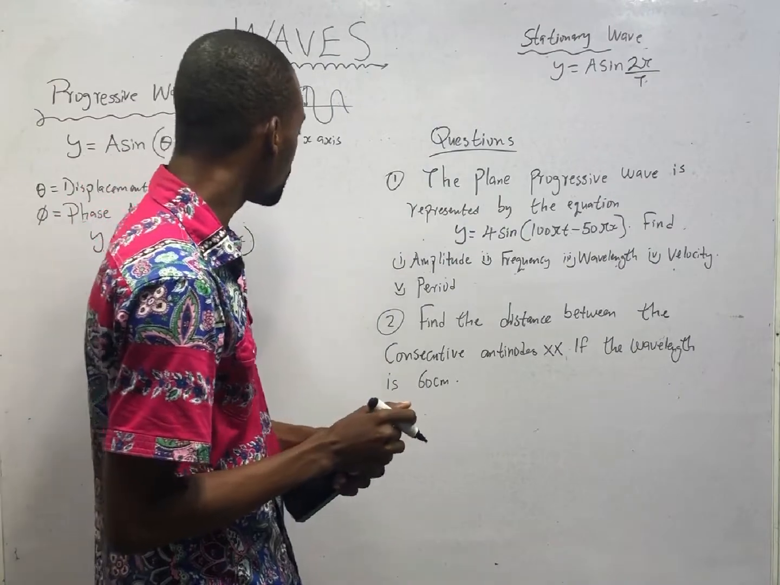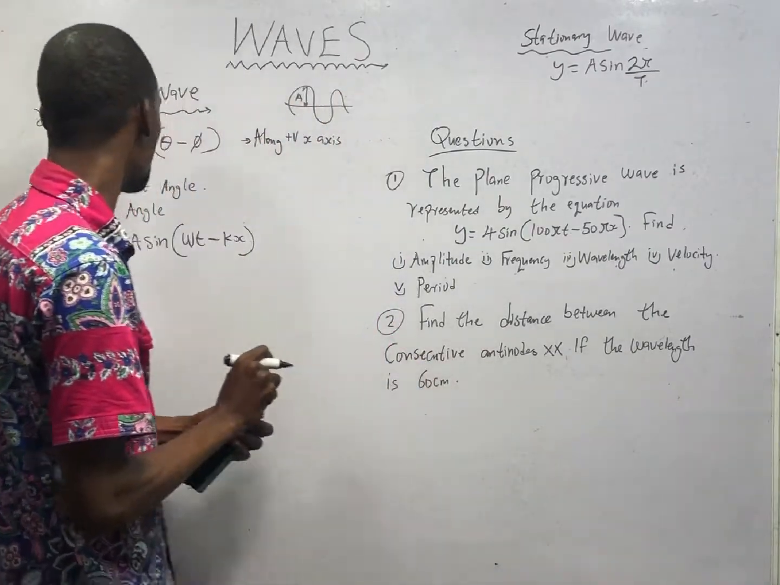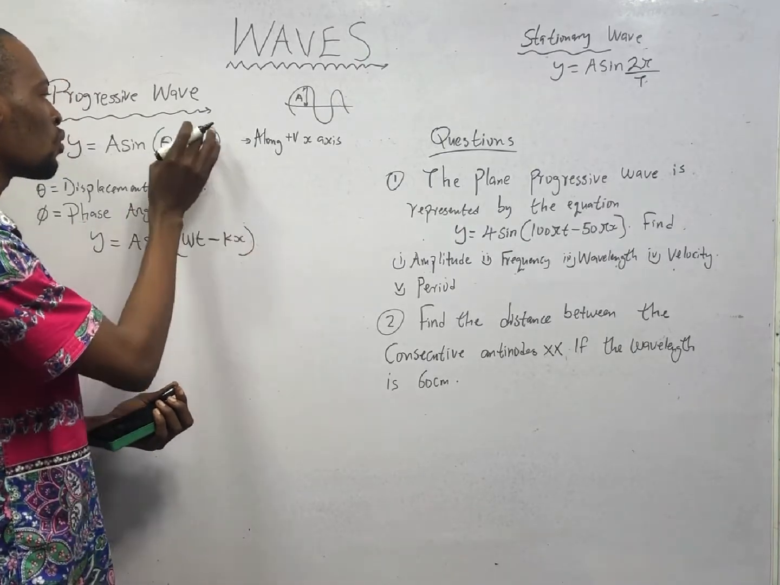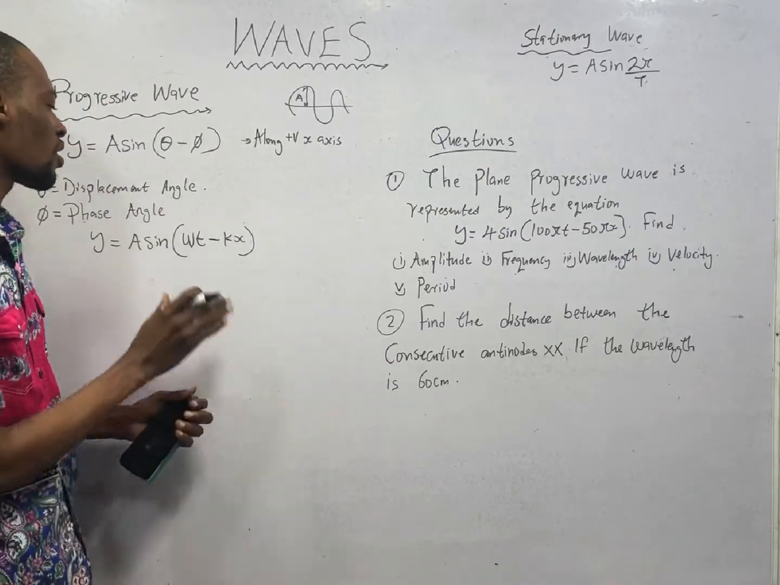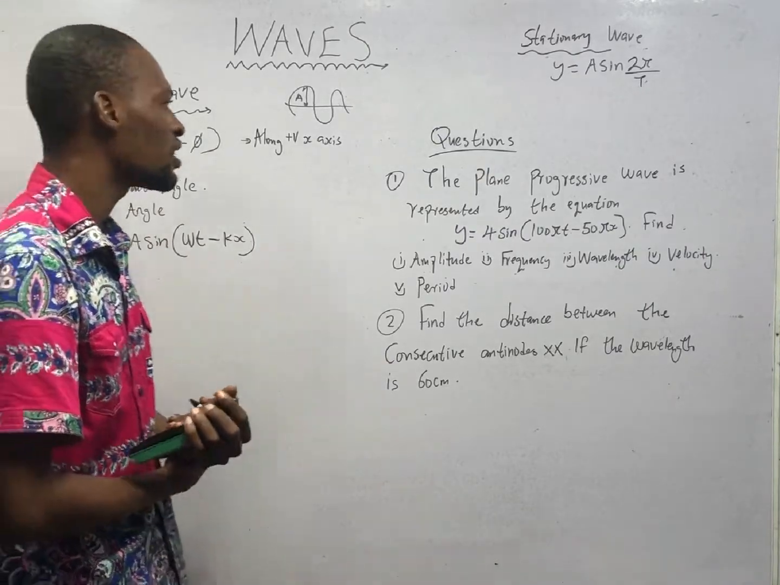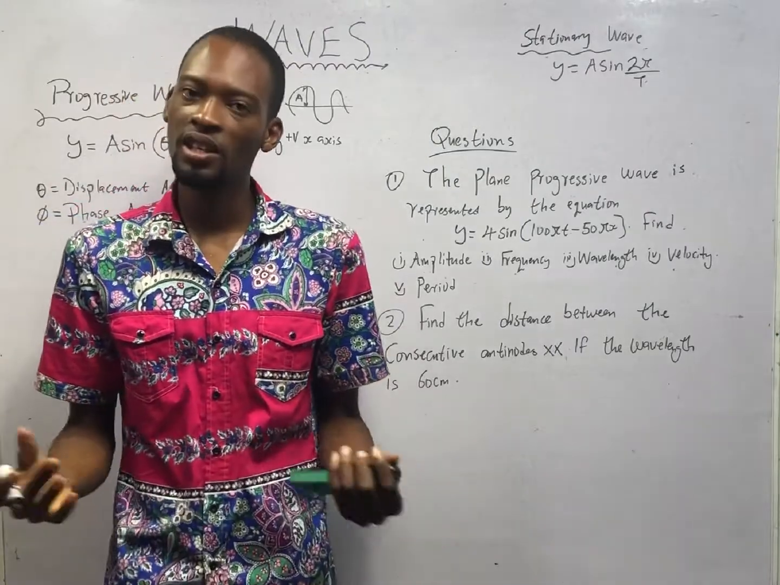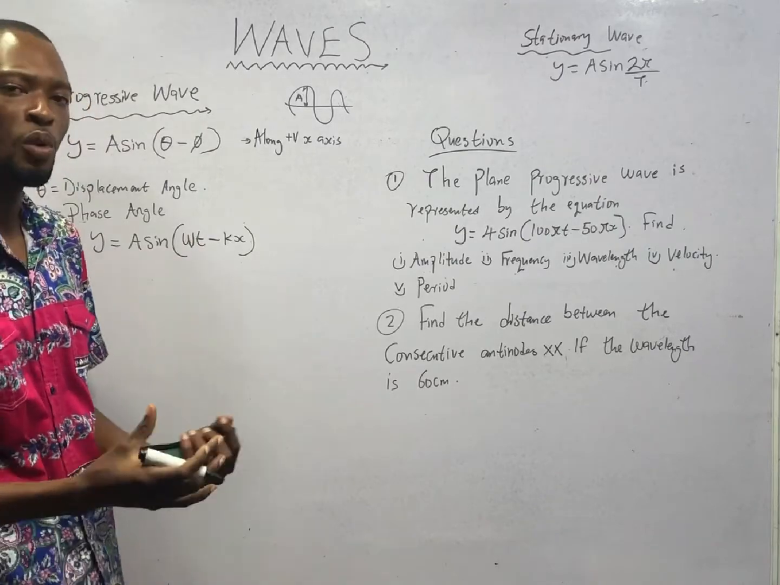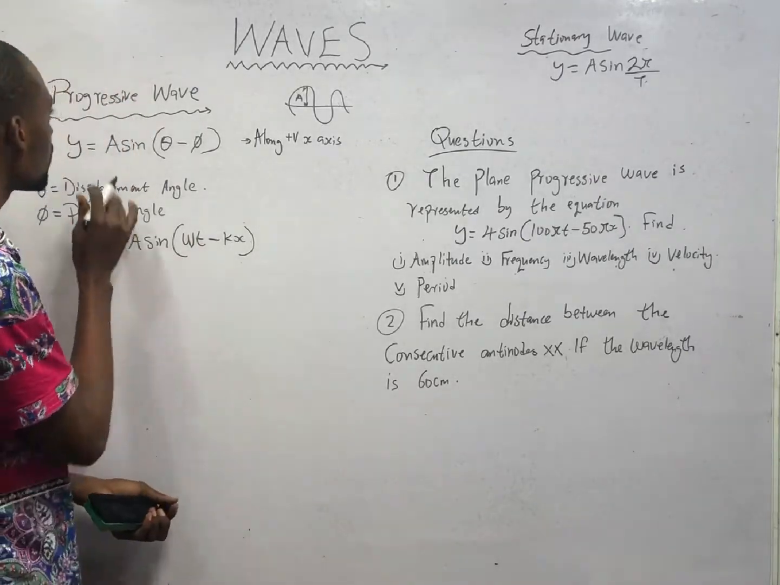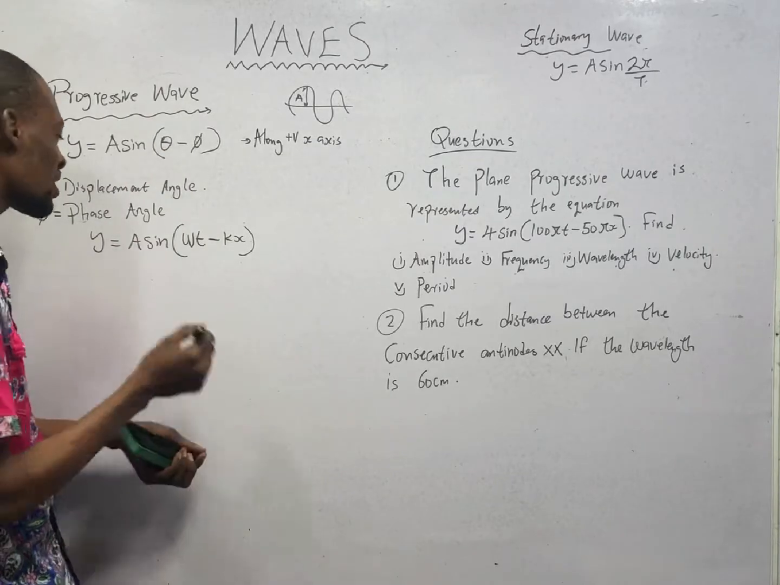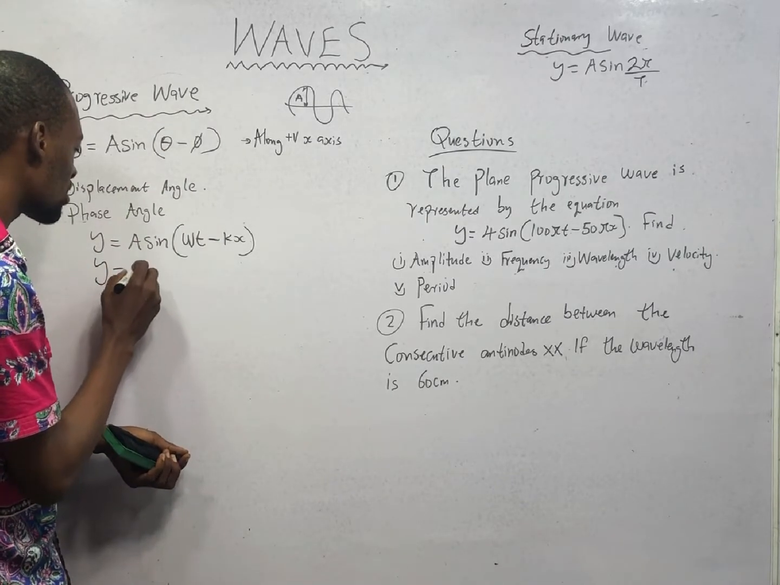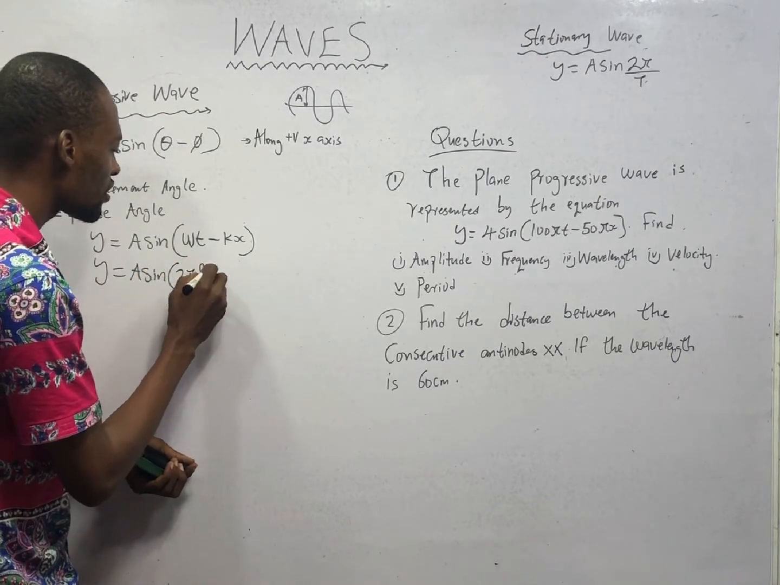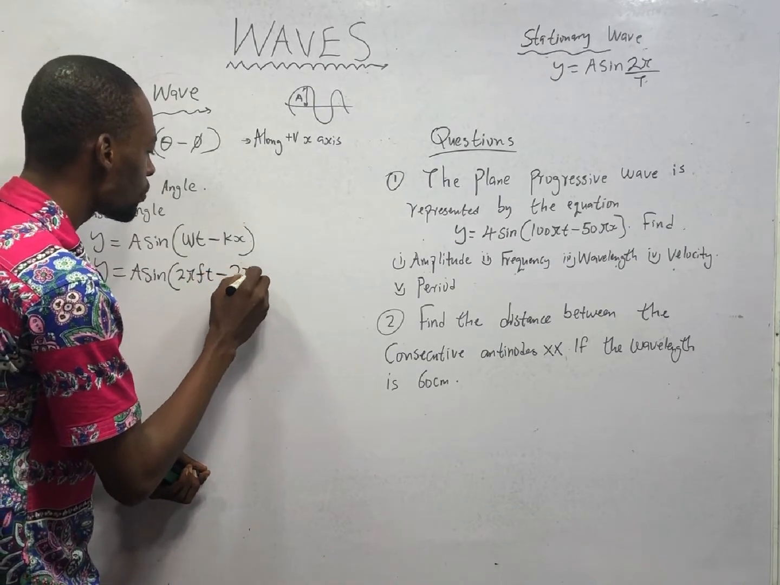Theta is wt and k s is the phase angle. So displacement angle, phase angle, we've not changed anything. What is w? Angular velocity w is equal to 2 pi f, like we already know. And what is k? K is 2 pi over lambda. Therefore, the progressive wave equation can be rewritten as y equals a sine 2 pi ft minus 2 pi